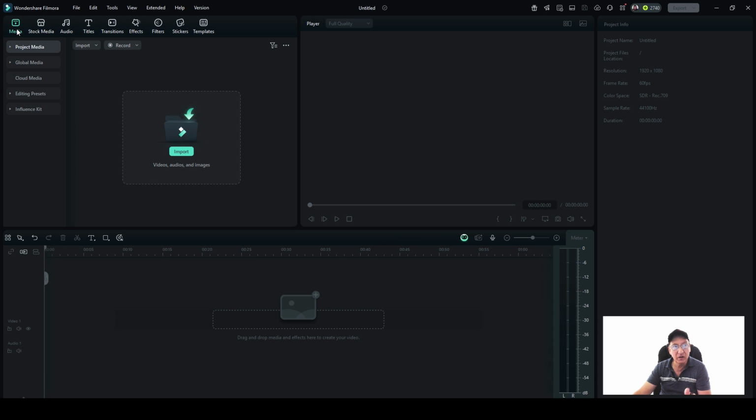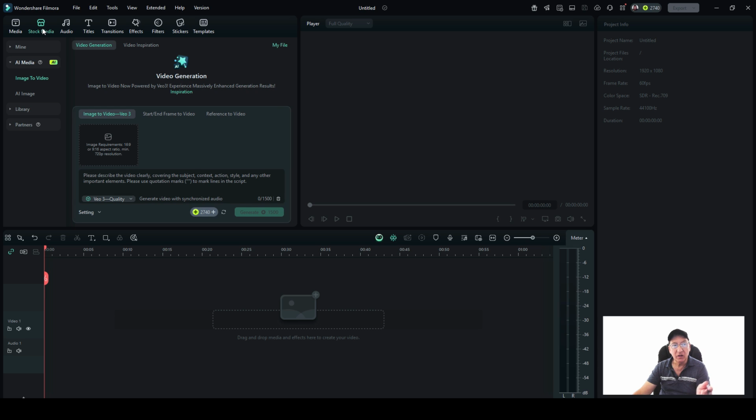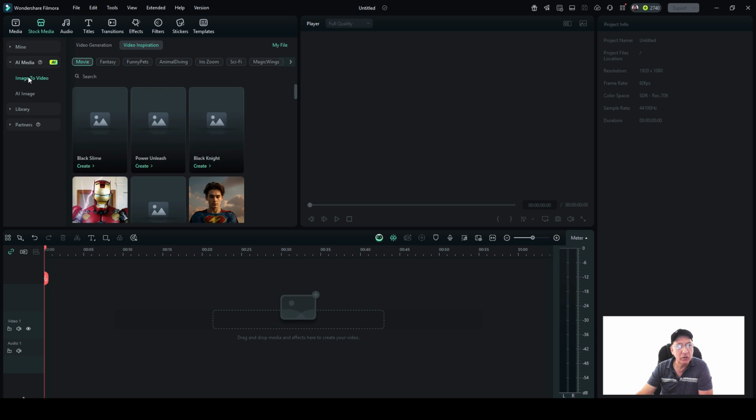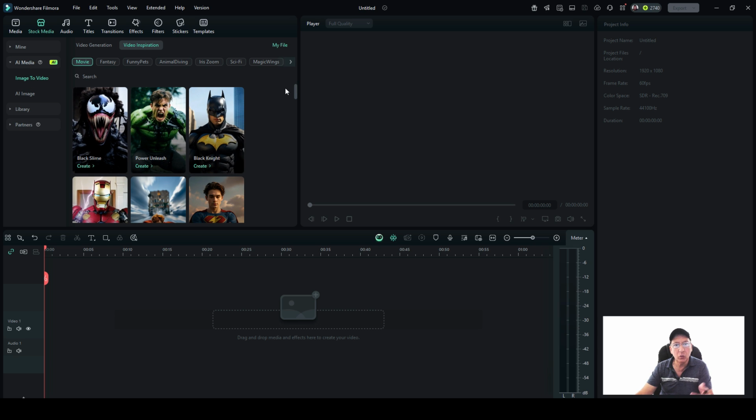Let's go back over here. Up here you're going to have stock media, audio, titles, transitions, effects, filters, stickers, and templates. Remember, in order to get to that new VEO feature they're talking about, come over here and go to Stock Media. It's right there. I guess the reason it's showing this is because I checked into it already. You've got video generation here, and video inspiration. Then when you click Image to Video, they give you this.